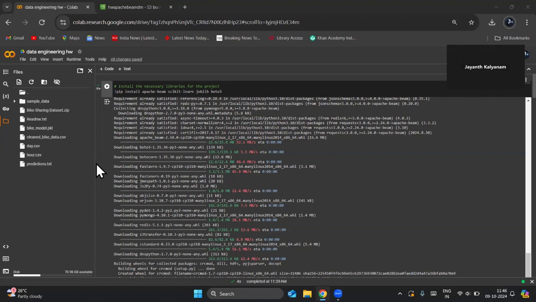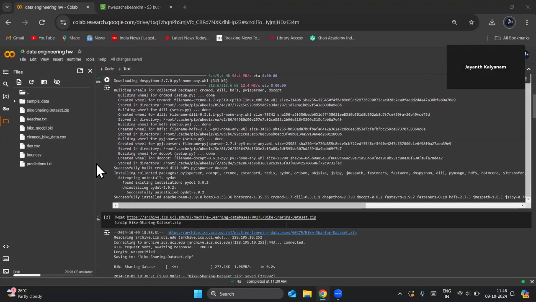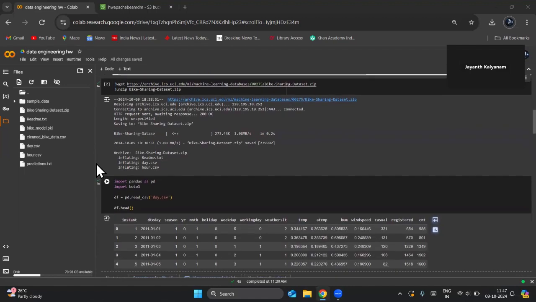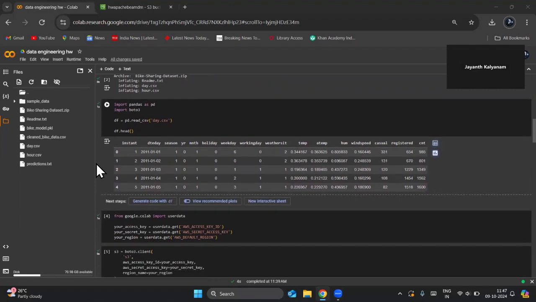As we are done installing, next we get the dataset from the UCI Machine Learning Repository, and I have unzipped it. And then we just read the structure of the data, all the columns.